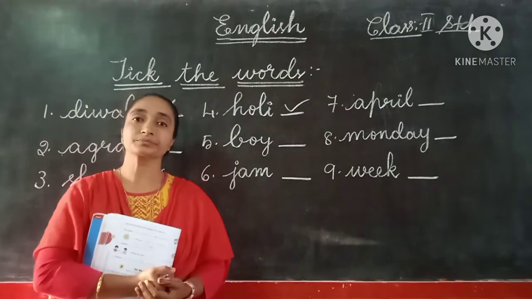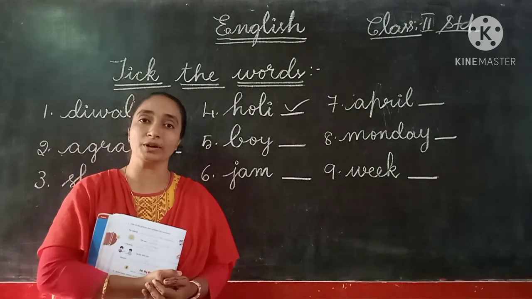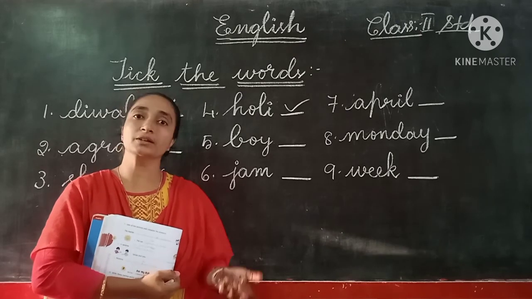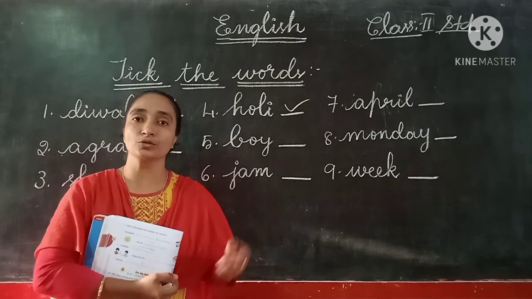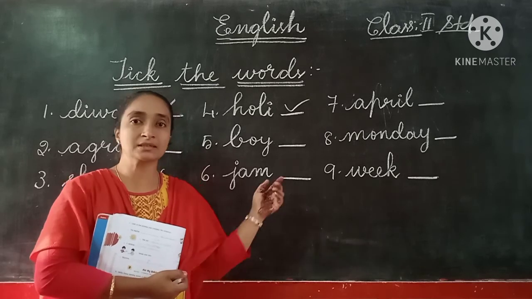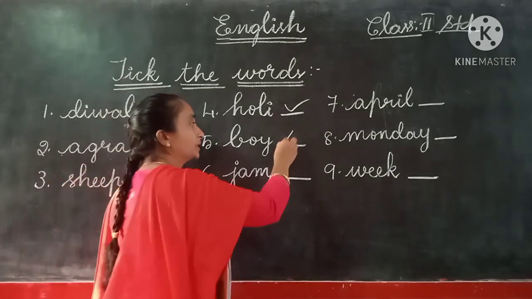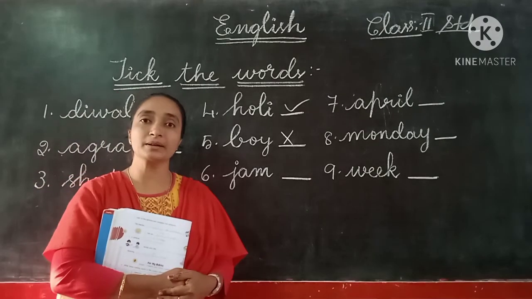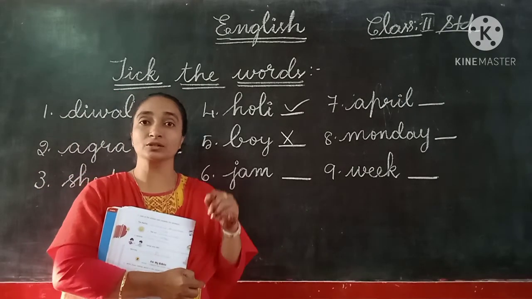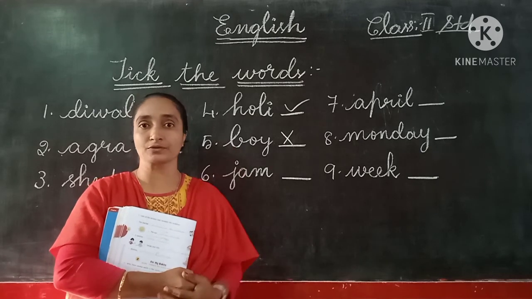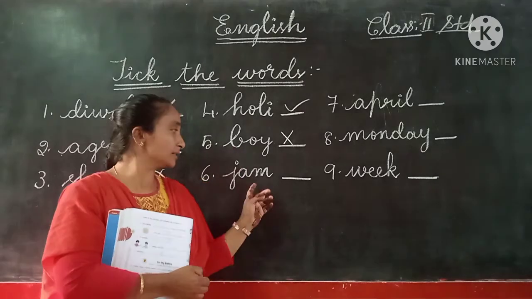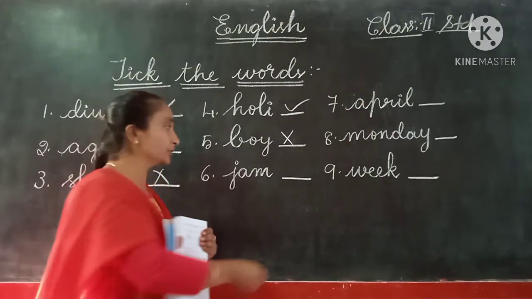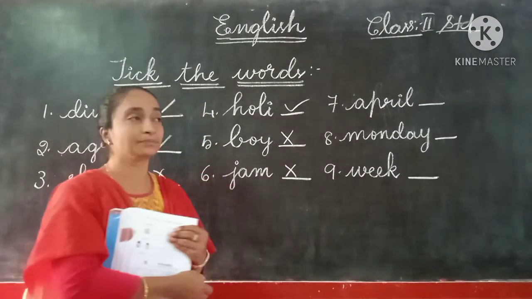And a boy. The fifth one here we can see the boy. B-O-Y, a boy. So boy no need. So here we don't need to write always the boy. No need to begin with a capital letter. So here we can give a cross mark. And jam, J-A-M, jam. So jam, you don't need to use the capital letters. So this we can give the cross mark.